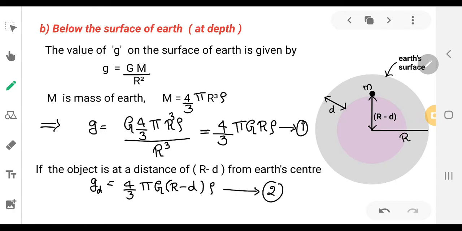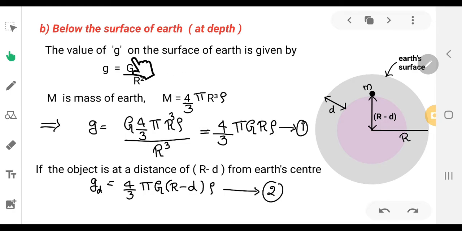The next case is variation of g with depth. As we go below the surface of earth, how is the g value, small g value, going to vary? For that, let us consider, if the object is on the surface of earth, then the value of g on the surface of earth is given by g is equal to GM by R square. Let us write this equation in terms of density of the earth.